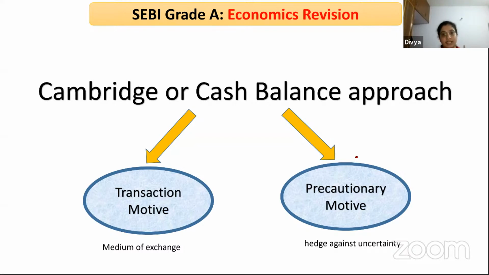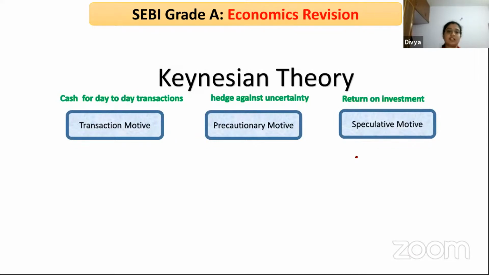So cash balance approach gave you two motives. The first one was quantity theory of money, that is nothing but the classical theory, and this cash balance approach gave you two motives. Next was given by Keynes, which talks about three motives: transaction motive, precautionary motive, and speculative motive. The transactionary and precautionary motives basically depend on the level of income.